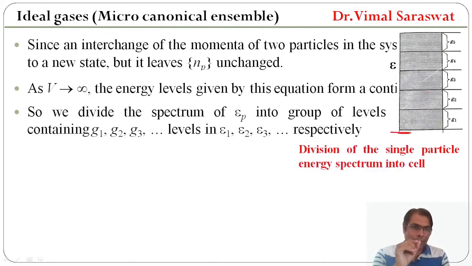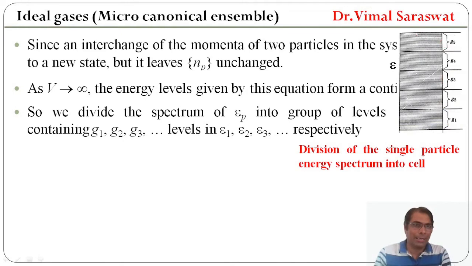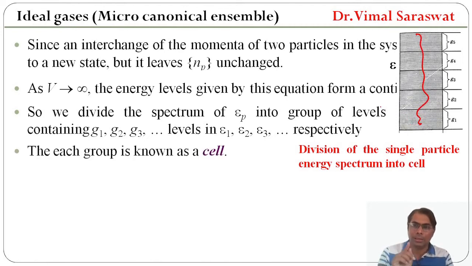So this is actually the division of the single particle energy spectrum into cells. This is g1, this is g2, g3 and here gs, and this whole thing is actually a continuum. Each group is known as a cell.